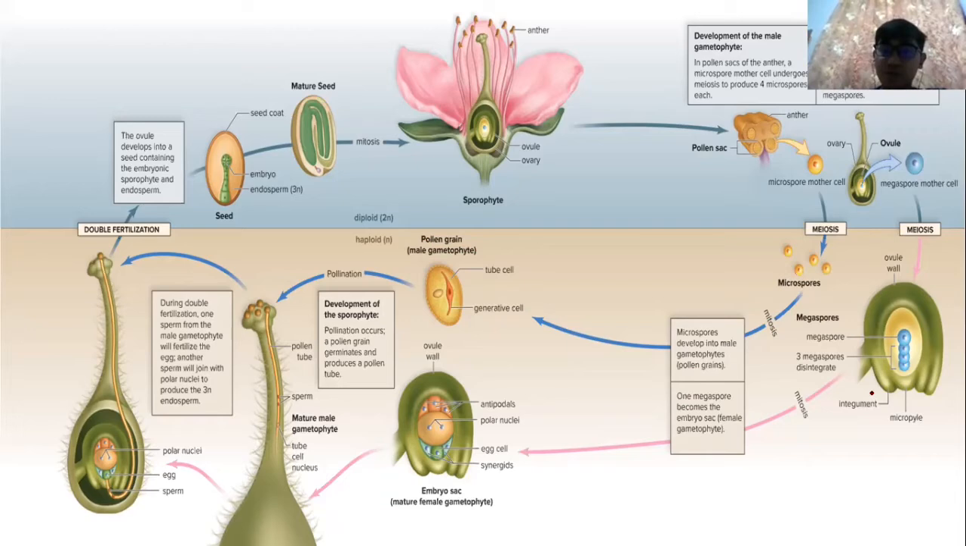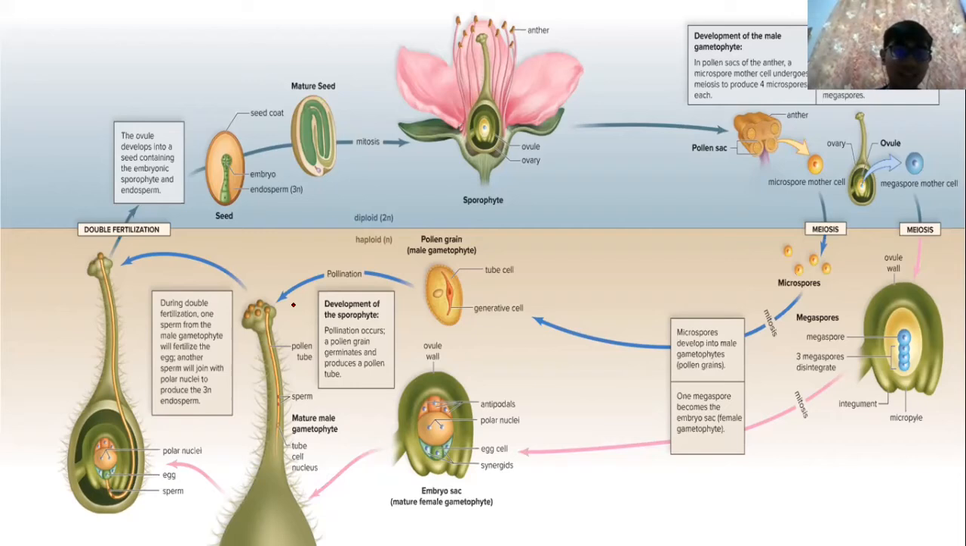Okey, untuk megaspore pula dia akan mitosis juga. 1 megaspore tu akan mitosis juga menghasilkan embryo sac. Embryo sac ni female gametophyte lah. Okey, faham Kim? Faham. Okey, lepas tu